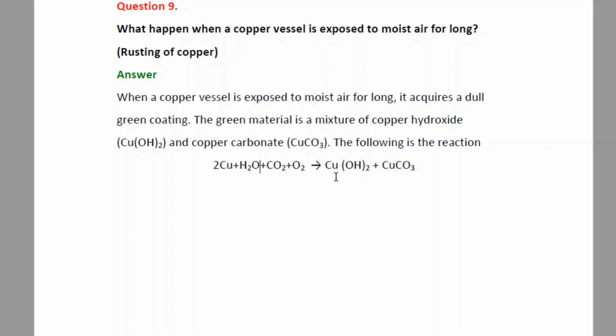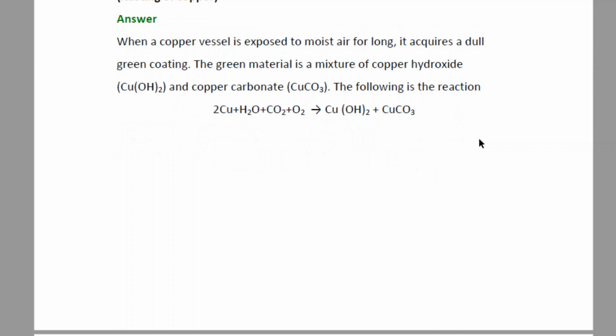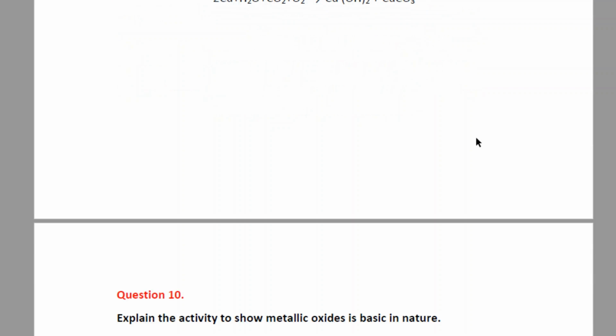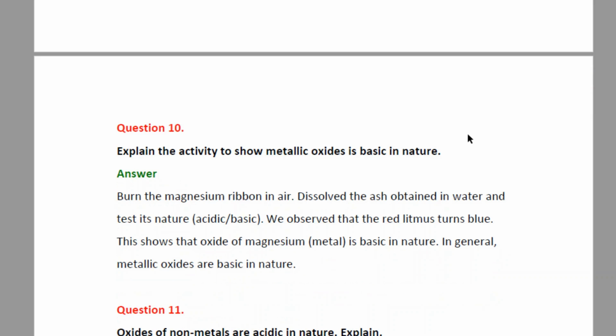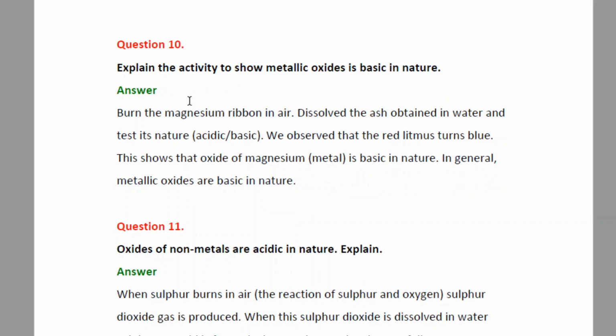The end resultant reaction will give you Cu(OH)2, that is copper hydroxide, along with copper carbonate. So a phenomenon similar to rusting will take place.